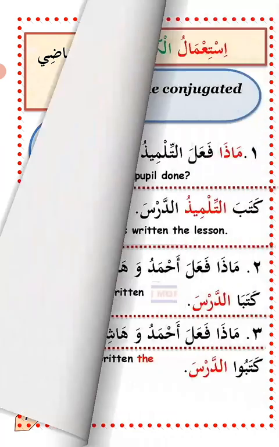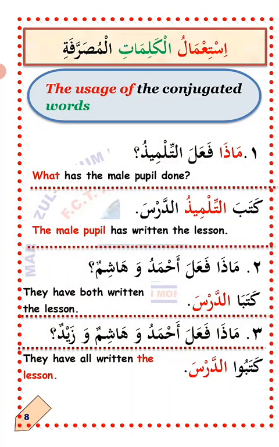MashaAllah. So استعمال الكلمات المصرفة. Now the usage of the conjugated words. واحد, number one. ماذا فعل التلميذ? What has the pupil done? Now the answer: كتب التلميذ الدرس. The pupil, the male pupil, has written the lesson.